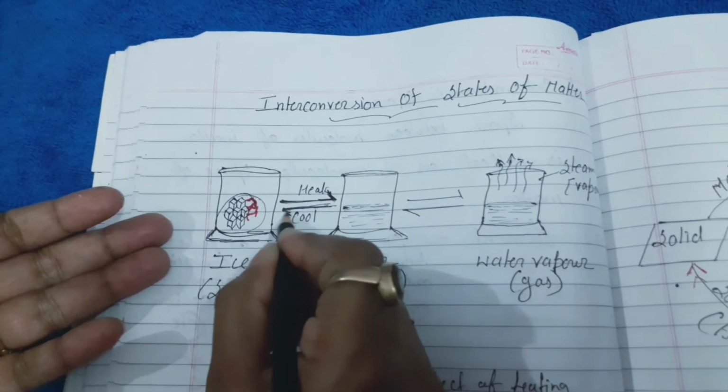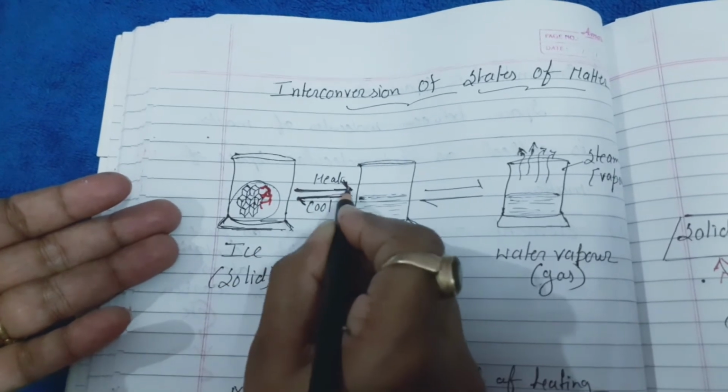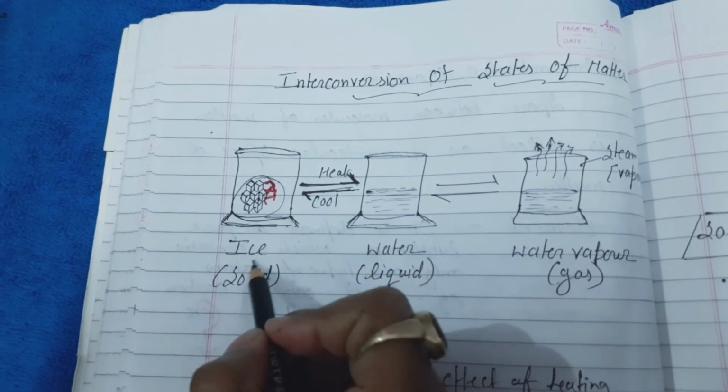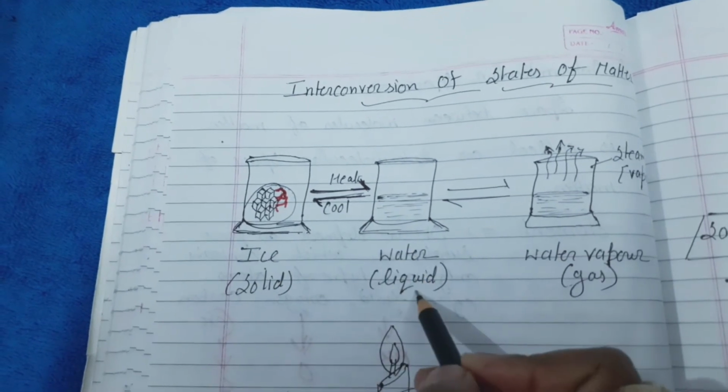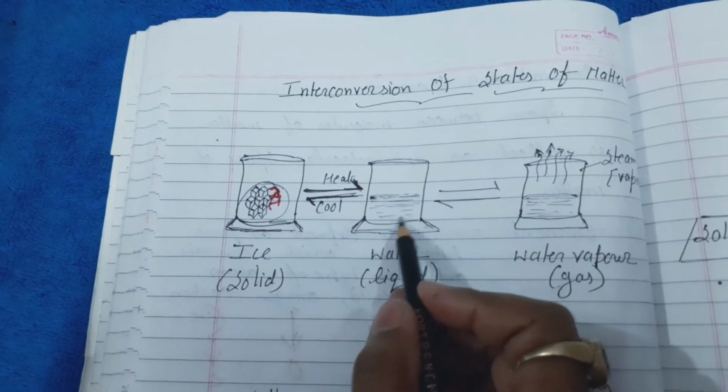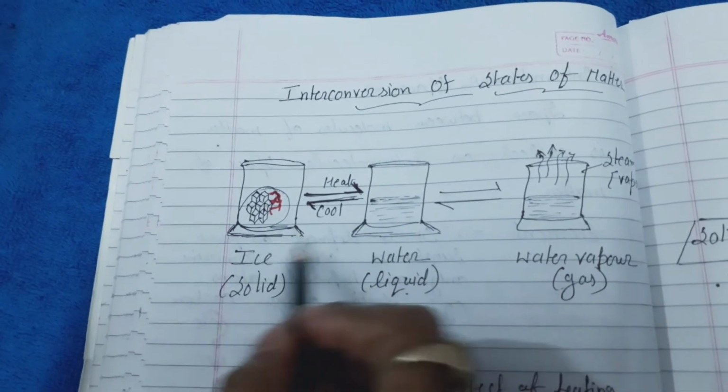That's why see the sign, reversible sign. If we heat the solid, I have taken an example of ice, it changes into water, that is liquid. If we again keep it in the refrigerator for cooling, it will come back in this shape, that is, it will solidify.